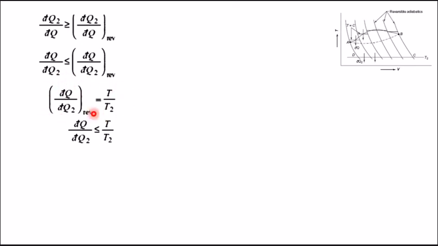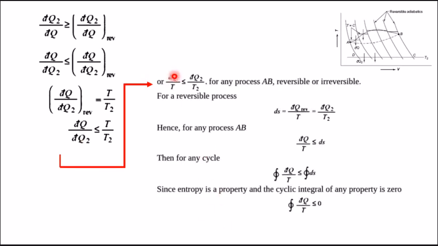So we can write dq by dq2 less than or equal to T by T2. If we move T to here and dq2 to here, the equation will be dq by T less than or equal to dq2 by T2. And this equation is valid for any process, reversible or irreversible.